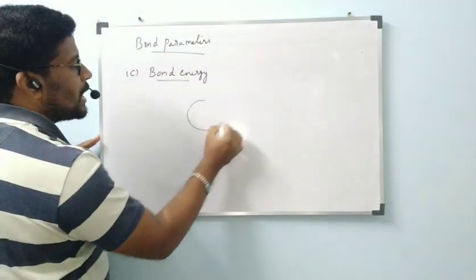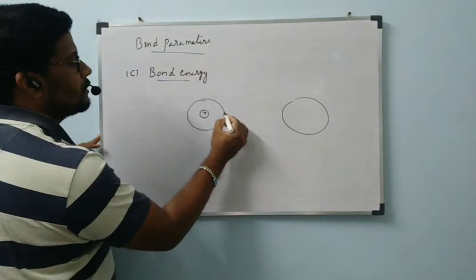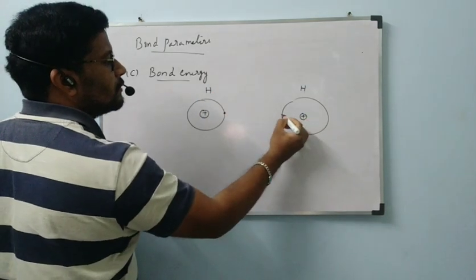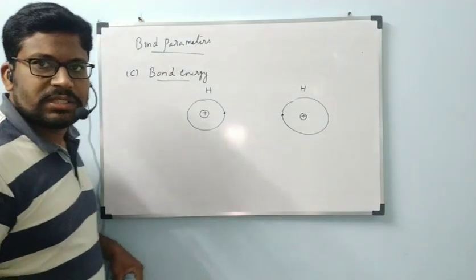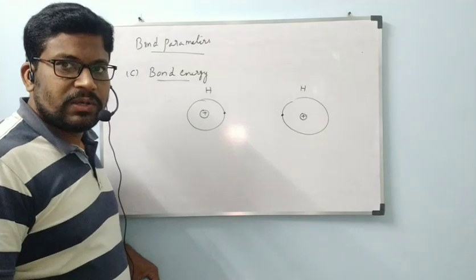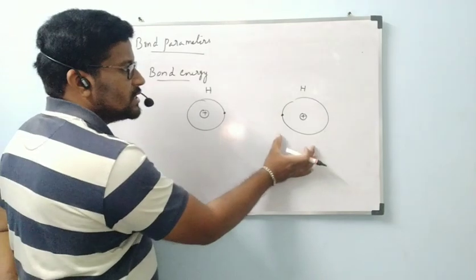Now I have two hydrogen atoms. This is an H atom and this is an H atom, which are not at all stable. They want to get inert gas configuration. All these things we have seen, how a hydrogen molecule is formed also.